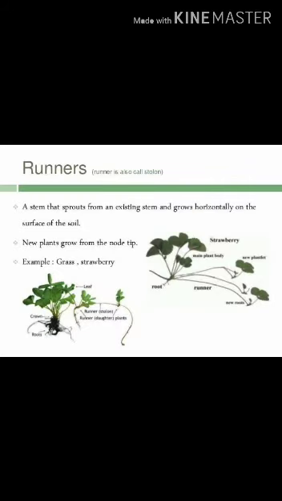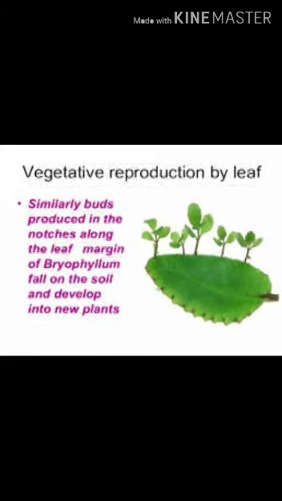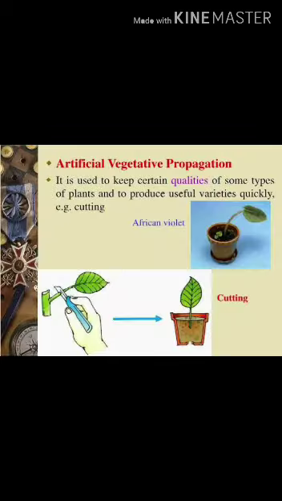Then runners. Runners are the horizontal stems that emerge from the main stem. They have nodes where buds are formed. These buds grow into new plants, for example, runners of strawberry and grass. The last vegetative part of the plant is leaves. Leaves of certain plants form buds on the leaf margin that develop roots. These leaf buds give rise to new plants. For example, Bryophyllum and Begonia.